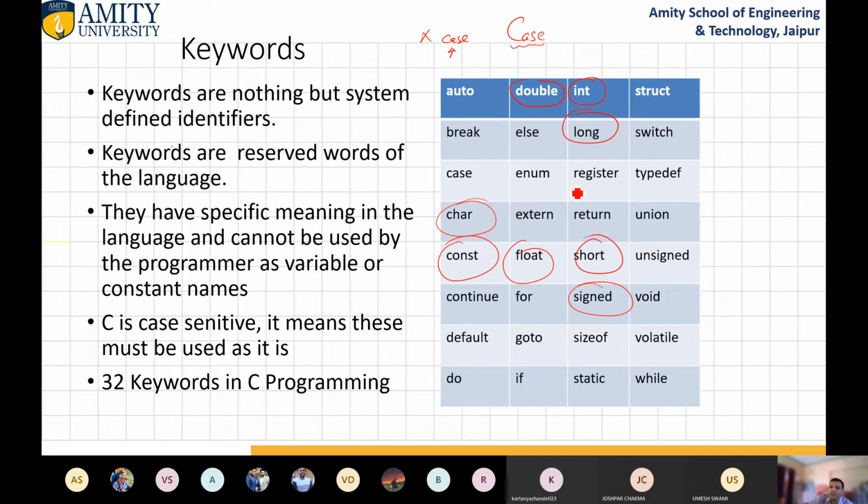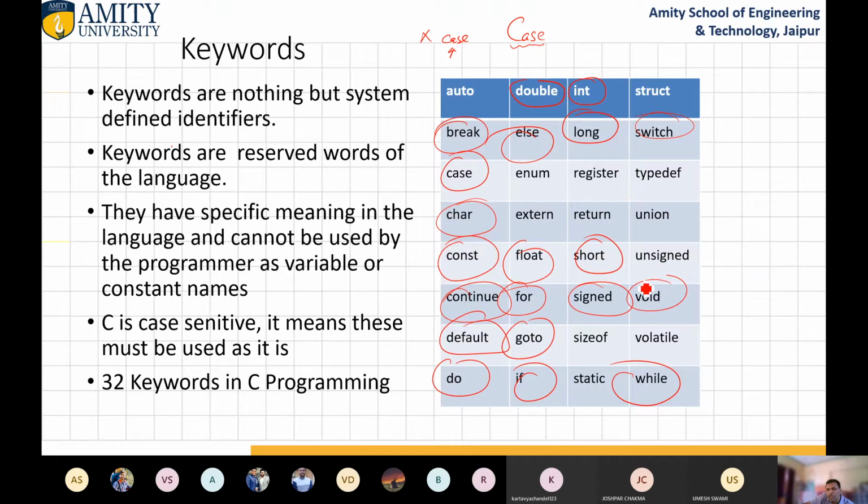Now come to looping and branching. So case, break, else, return is also there, but let us not go into it now. Switch, goto, for, continue, default, do, if, while. And void is also a data type.